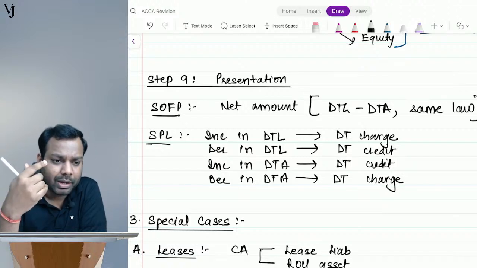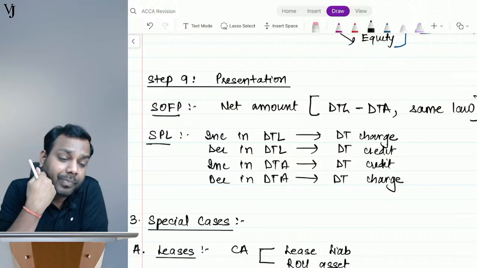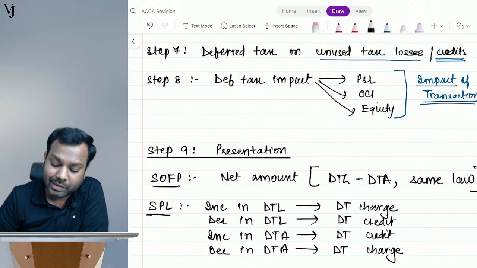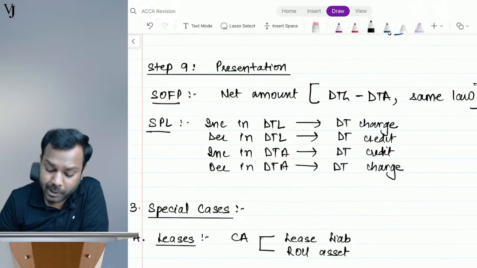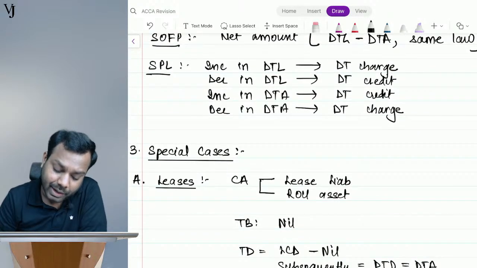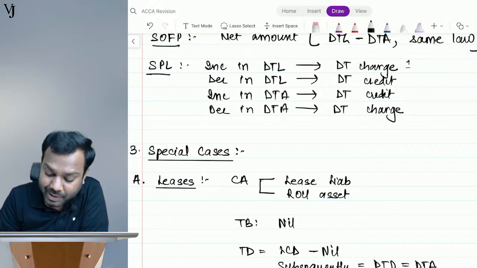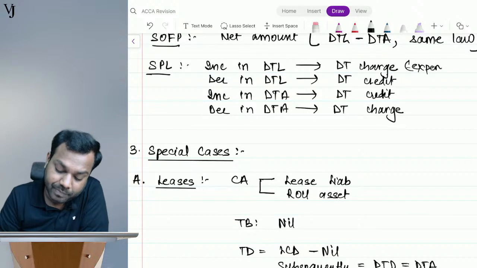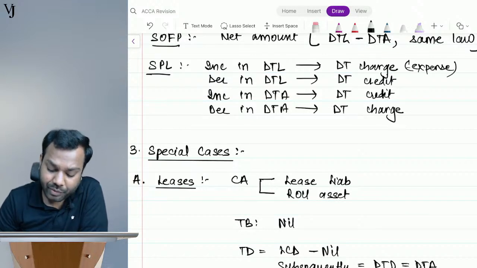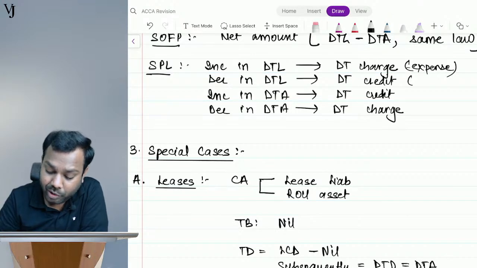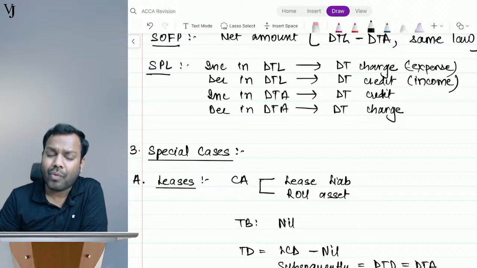If it's an equity transaction and I have to create deferred tax on that, the deferred tax impact will go to equity. Now, if there is an increase in deferred tax liability, it will be a deferred tax charge, that is expense. Charge means expense. If deferred tax liability decreases, your liability is decreasing, it will be your income, so we call it deferred tax credit. Why do we say credit?